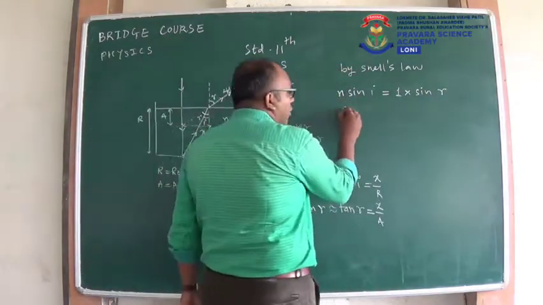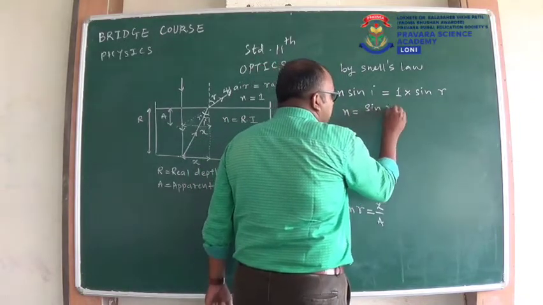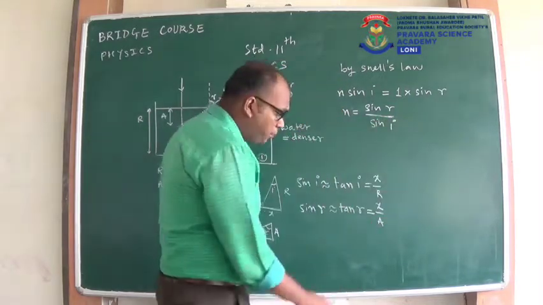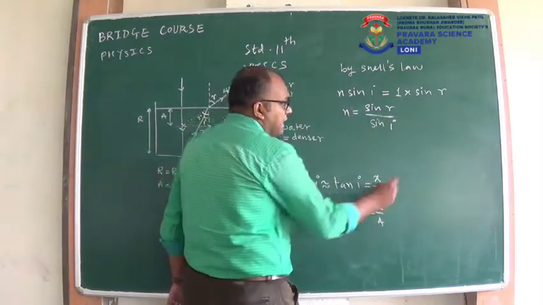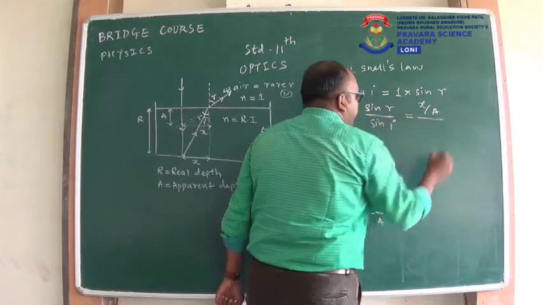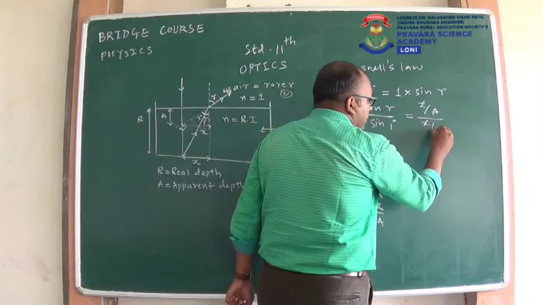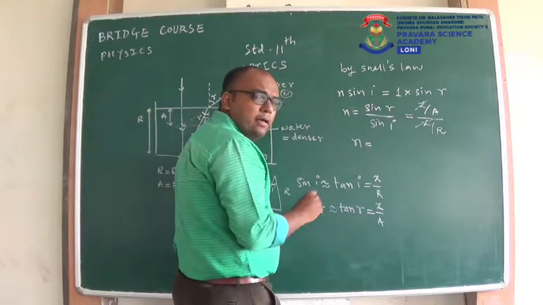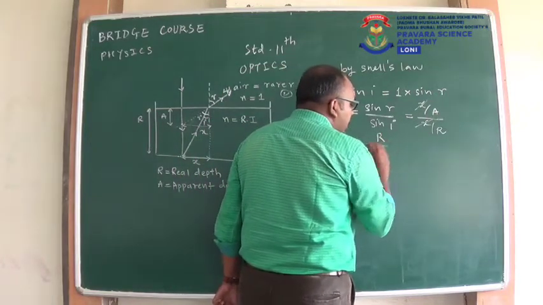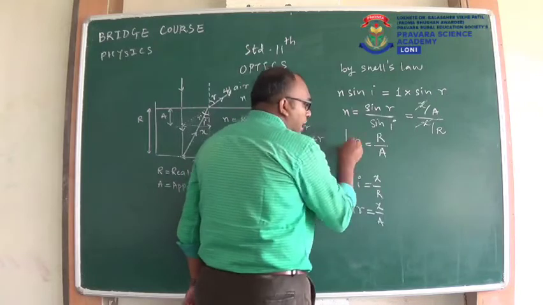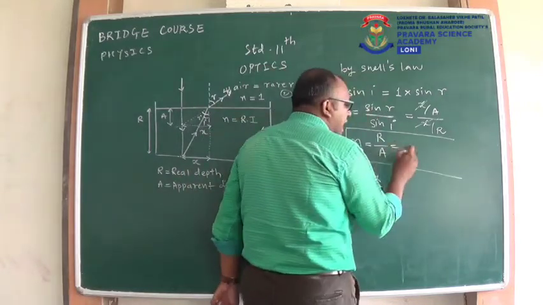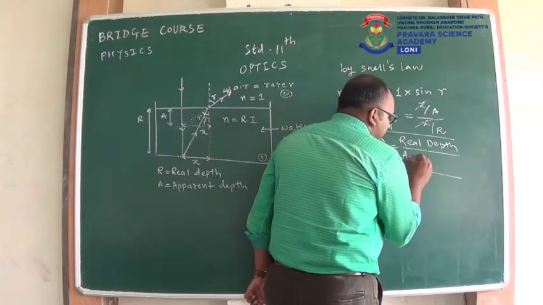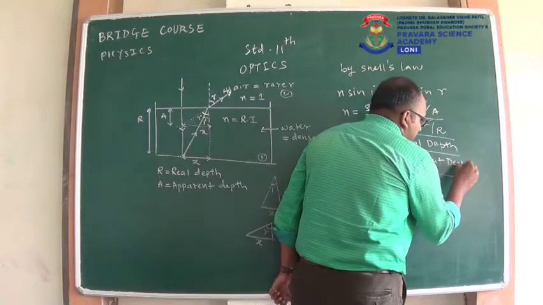So what will be the value of n? n will be 1 into sin R, that is sin R. Now we will put these values. The value of sin R is x upon a, and the value of sin I is x upon r. So we cancel this x and our expression becomes n, that is the refractive index. This r will come into the numerator, and a will be in the denominator. So n is equal to r upon a. What is r? R is real depth, and what is a? A is apparent depth.